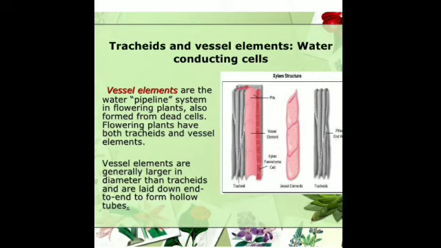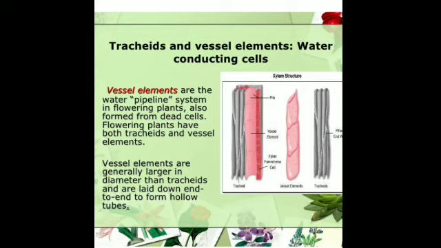Is that clear? Then the xylem parenchyma, just because they are living cells, have thin cell walls. So what if they are living? That means they provide nourishment to this tissue, to keep it alive. There should be something to maintain the structure and function of the xylem tissue. The element of the xylem which helps in this is xylem parenchyma. They store food and they help in the conduction of water and minerals.